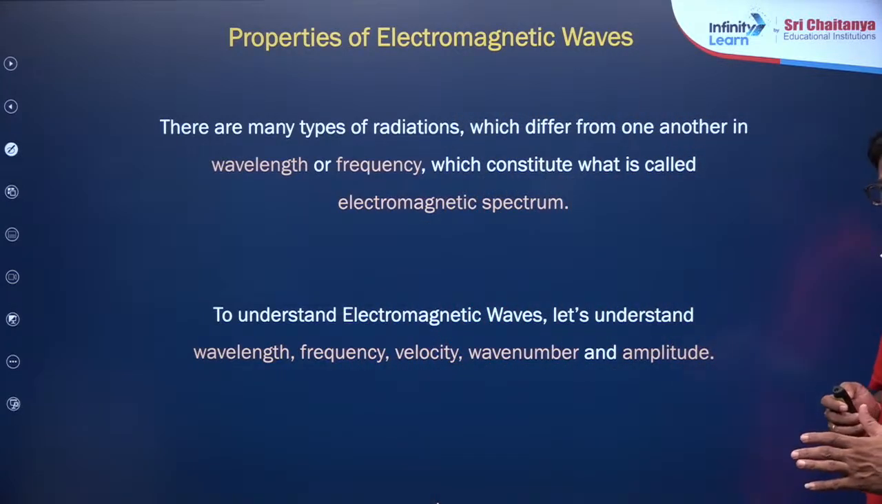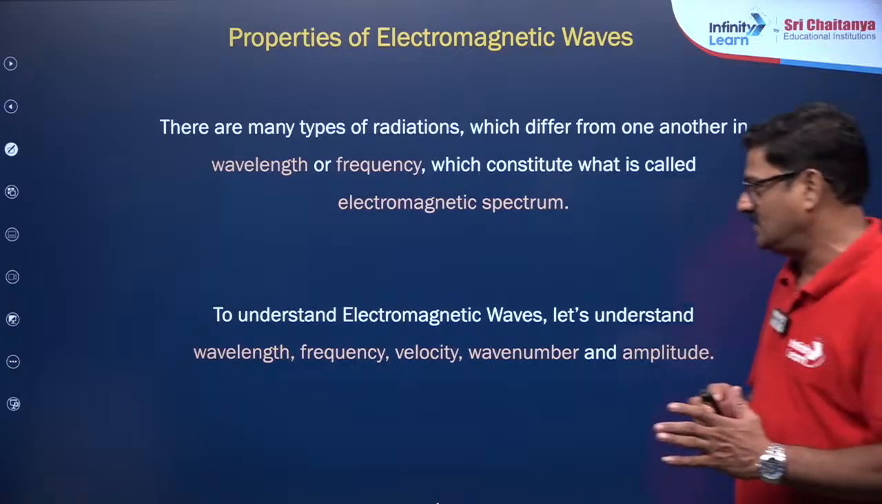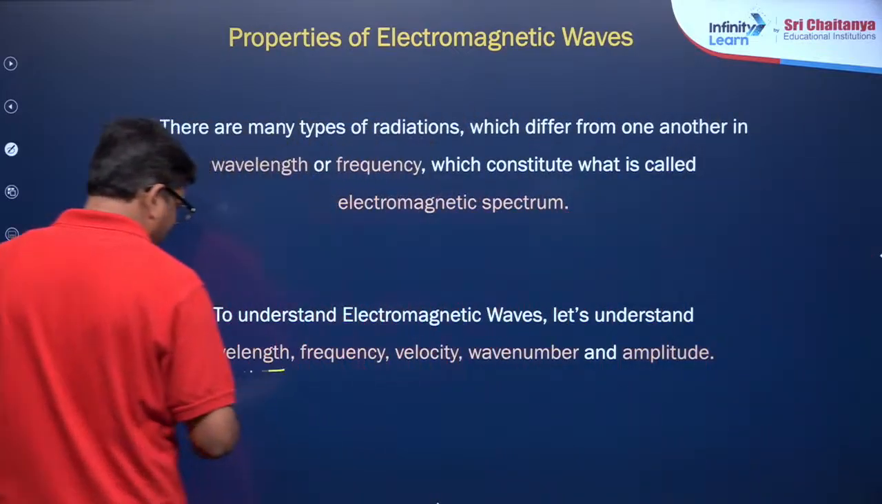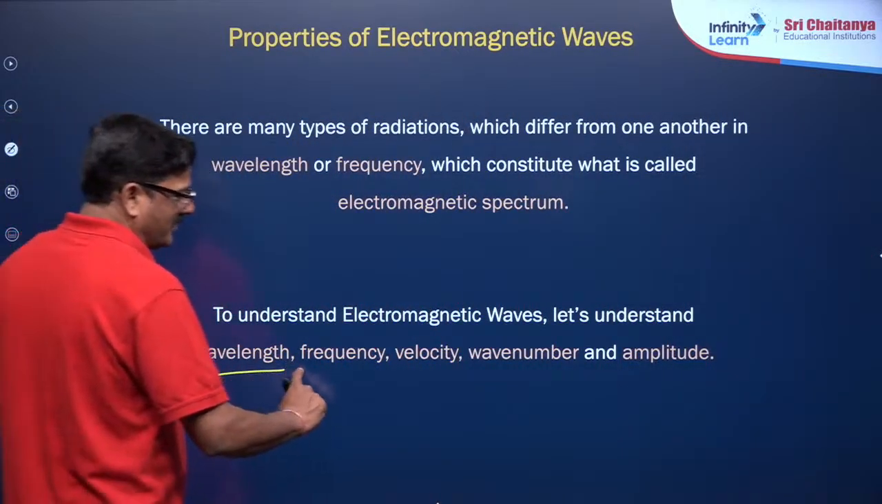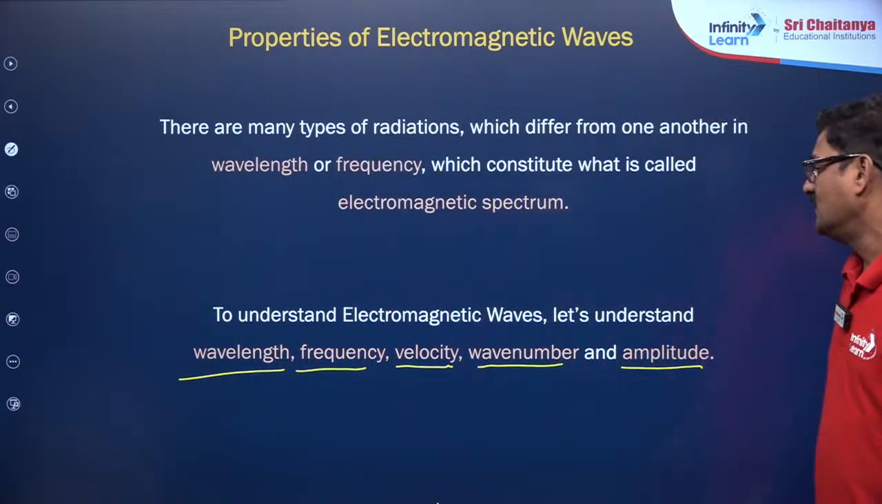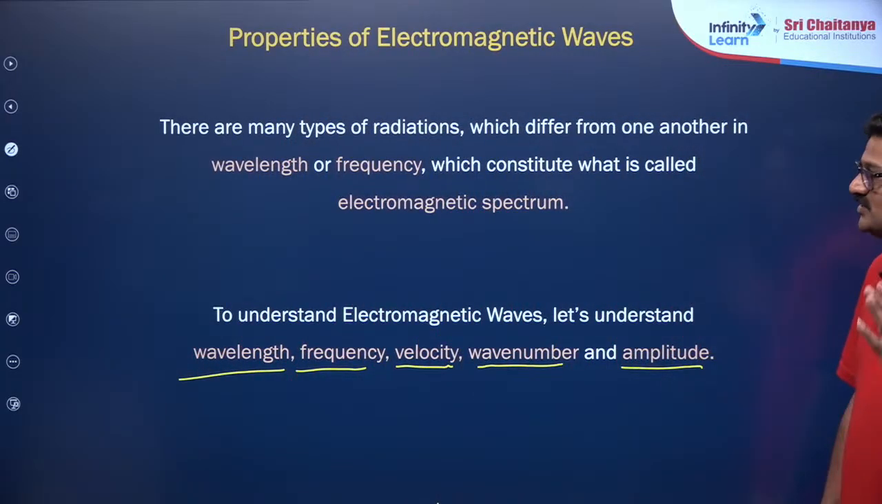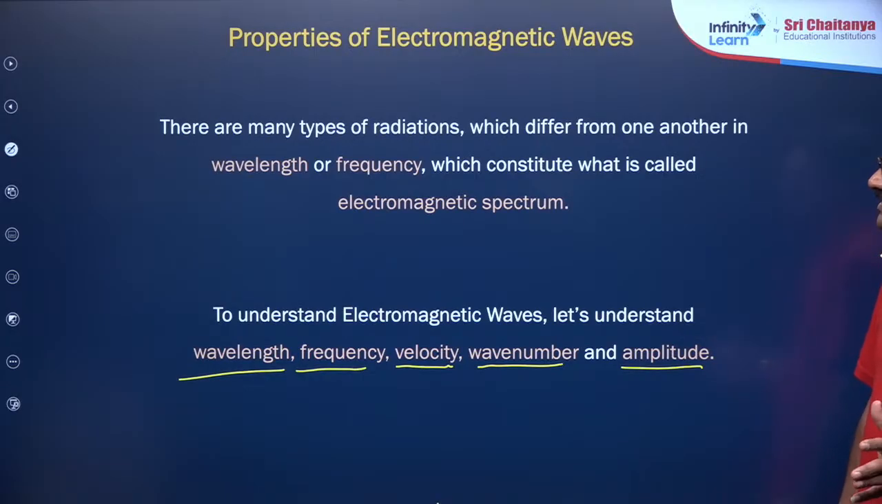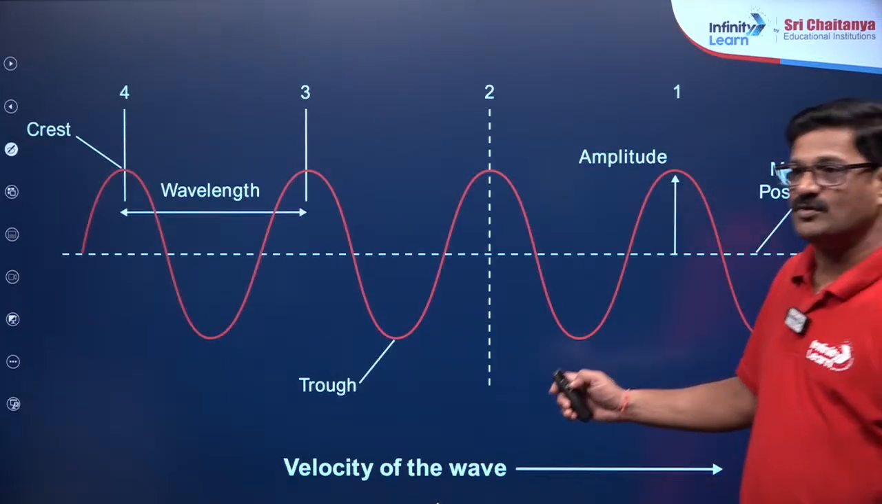and amplitude. What are the parameters of the wave? Wavelength, frequency, velocity, wave number, and amplitude. These are the five important variables that you can see based on waves. And you can see this is your wave.